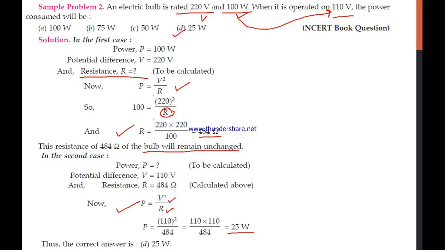What we are seeing here is that if you reduce the supply voltage by half, you get a power that is one fourth. Earlier you were getting a power of 100 watt, but now you only get 25 watt as compared to the earlier supply of 220.